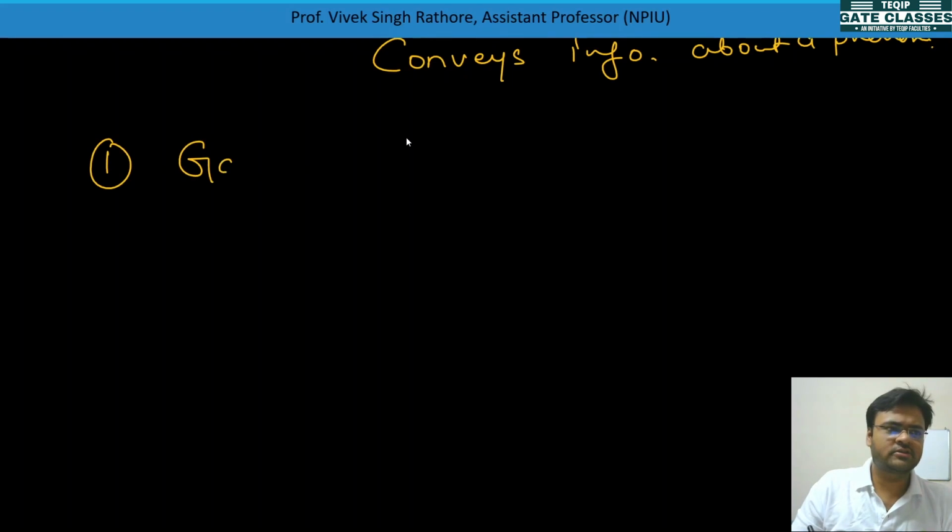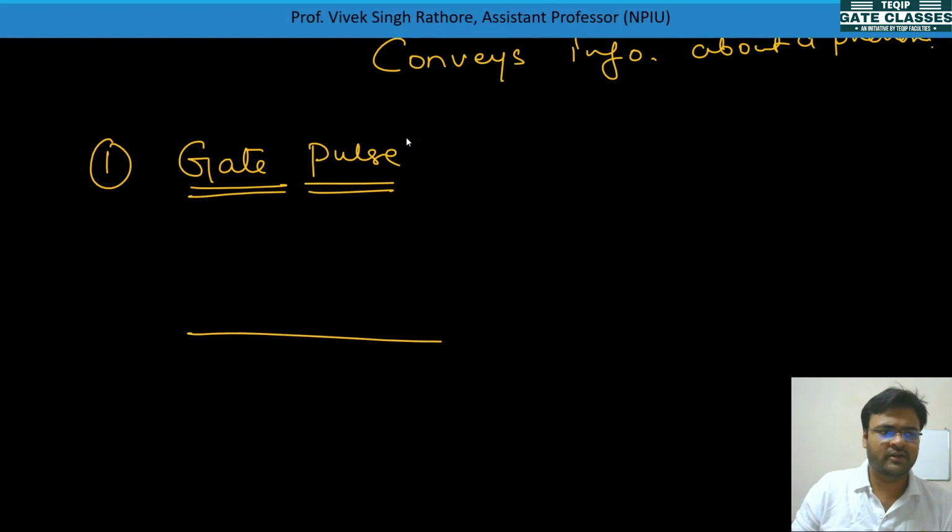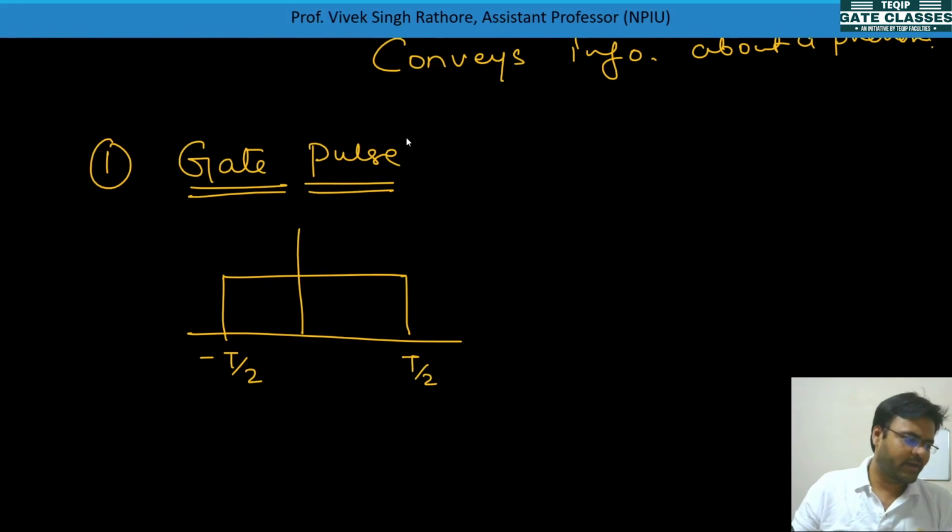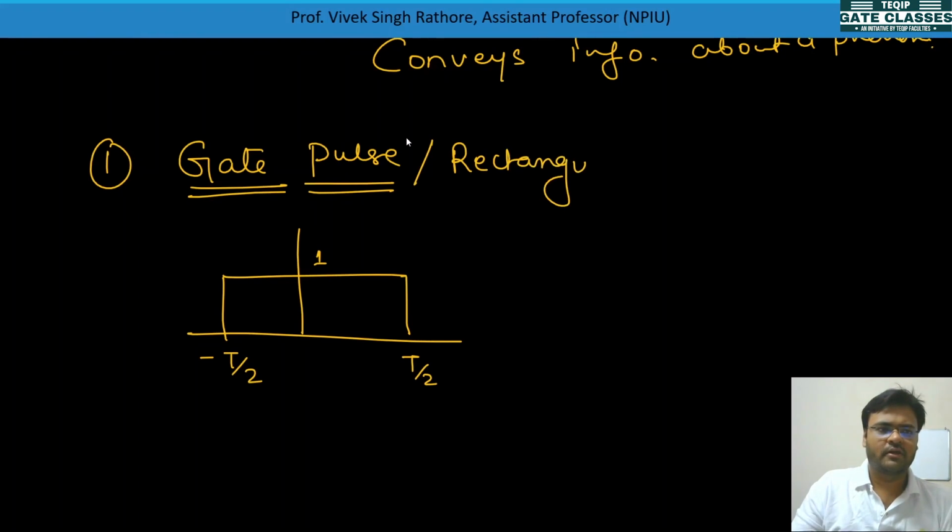This signal is called a gate pulse. It is represented like this, and from this point to this point, let's suppose this point is minus T by 2 and this point is T by 2. Let the magnitude be 1. This is also called a rectangular pulse.